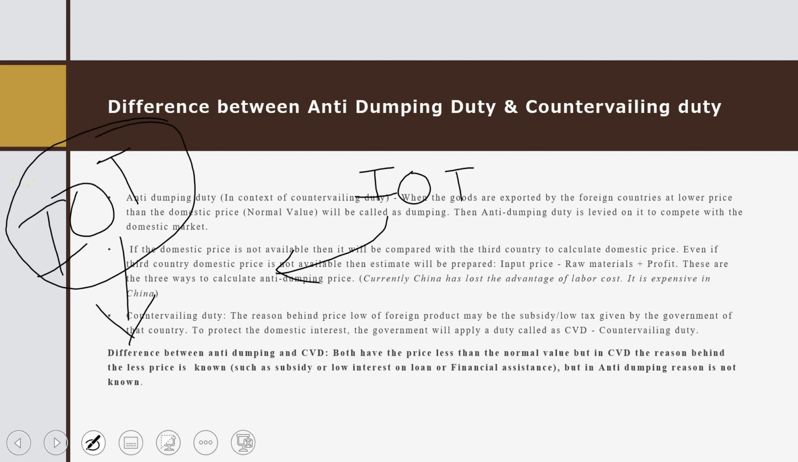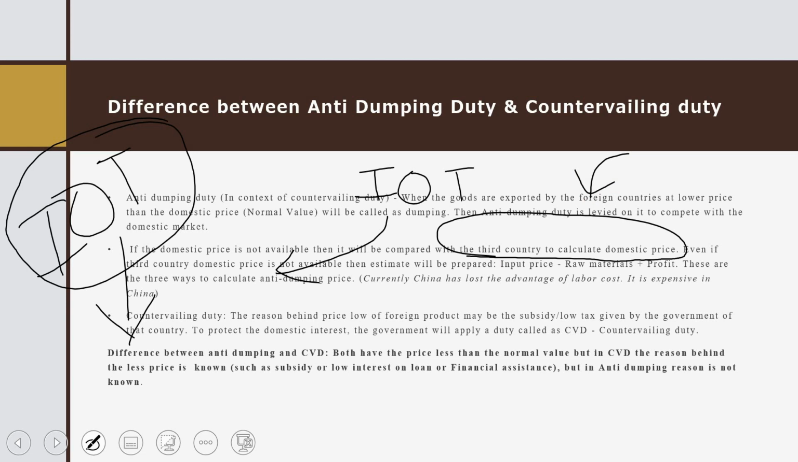How will you compare the price, to decide whether we have to impose anti-dumping duty on it or not? In this case we will compare the price with a third country to calculate the domestic price. Like we will take another country, say Australia, and see what their domestic price of manufacturing that IoT device is. Then we will consider that price for our country, thinking that if this product were manufactured in India, it would have that price. So they will use the third country domestic price to compare.